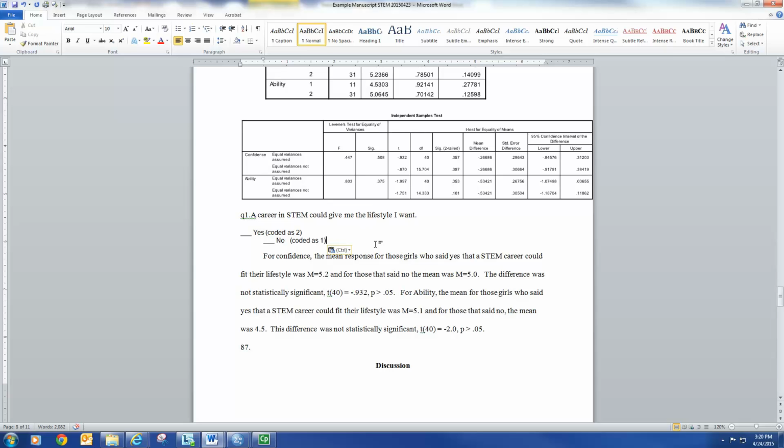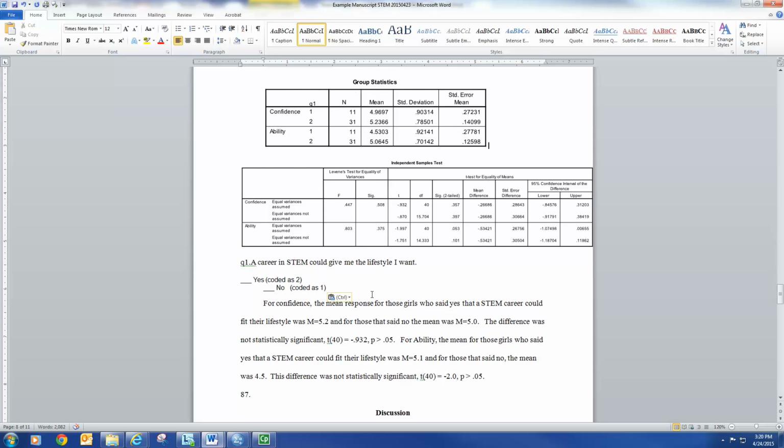Okay, so where I got this information from then is up in the means up here. I'd like you to go ahead and state your means. So the mean for yes, that they could, is coded as 2 right here, and it's 5.2. M equals 5.2, and I got it right up here. 5.2, coded 2 as yes, and those that said no, which was coded as 1, we rounded that to 5. So we got those here. The difference was not statistically significant.